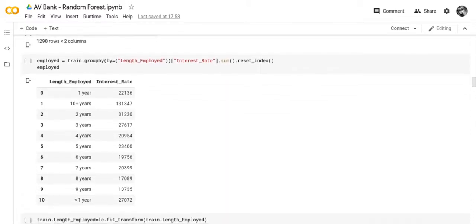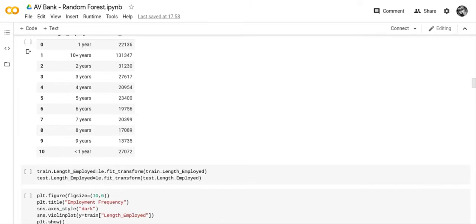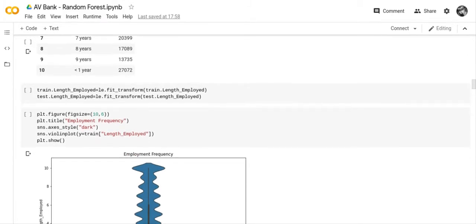The next thing we did was we checked length employed, and you can see that's a string character. In the past, what I would have done was take out all the text and just leave it as a digit, but I decided to use a different tactic this time.